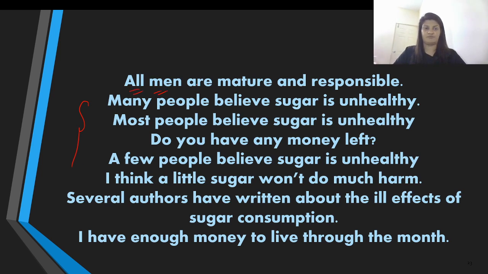All men. How many? Answer is all, right? Many people. All men, sorry, let me read the complete statement for you. All men are mature and responsible. How many men are mature and responsible? All men are mature and responsible. Many people believe sugar is unhealthy. Again, how many? Many. Answer is many. So this shows the quantity. These words show quantity of how much or how many.